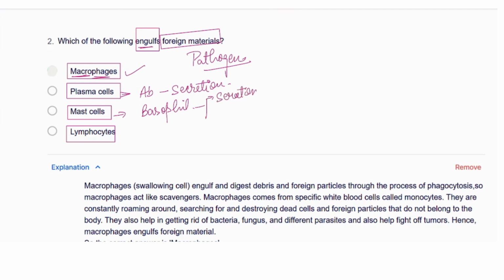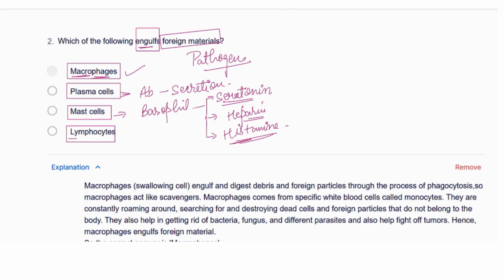Serotonin, heparin and histamine, right? So these three are the secreting substances from the basophils. These three are important terms. Serotonin is a vasoconstrictor, heparin works as an anticoagulant, and histamine would be the anti-allergen.